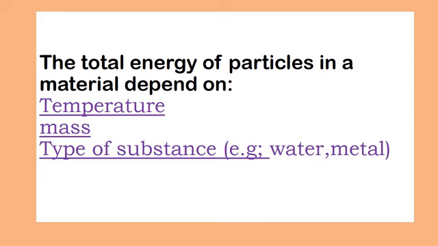It will heat fast. So the type of the substance also depends on it. Metal will heat fast, water will take a little more time. So type of substance, mass and temperature are all related to the total energy of particles in a material.